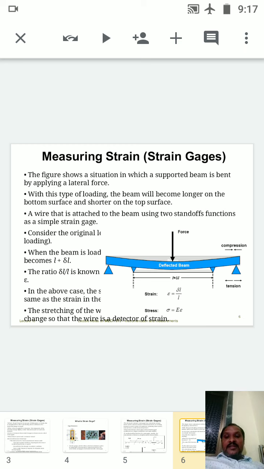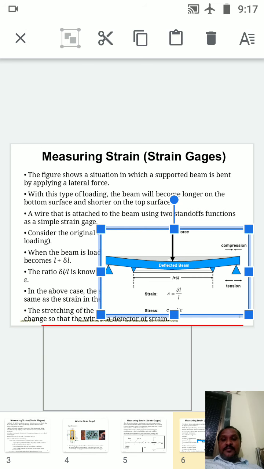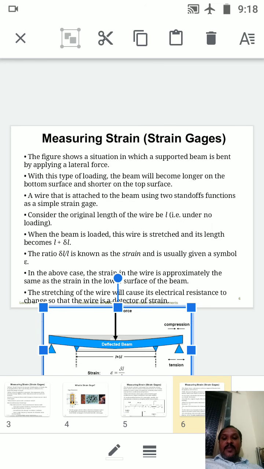A wire that is attached to the beam using two supports functions as a simple strain gauge, so along with that we are going to apply the strain gauges. Consider the original length of the wire B, which is L, under no loading conditions.